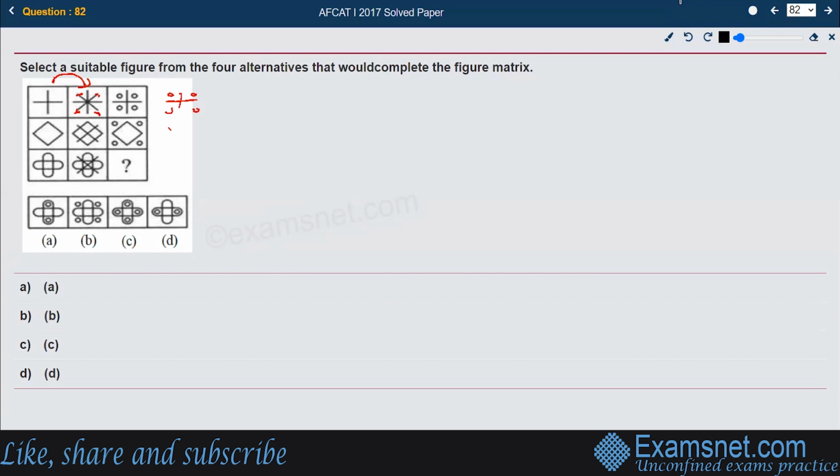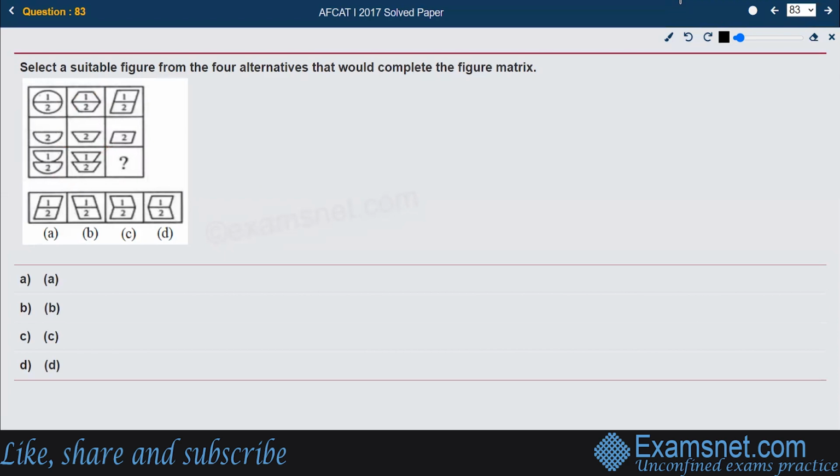So if you follow from this to this, they have added these lines, and then from this to this, the original figure remains same. In place of those lines, he has created dots. So from this to this, we are supposed to make the original figure as it is, no change done to that. And in place of these lines, we are supposed to create the dots. This is how the dots will be created outside the borders. If you follow this pattern, option B gives you the right answer. This matches exactly, so option B is right.